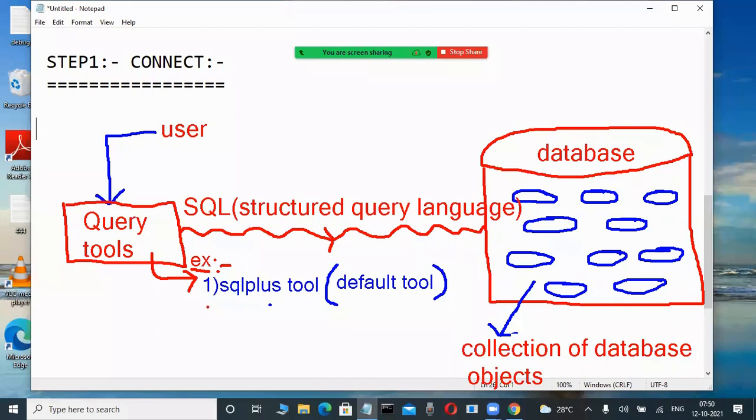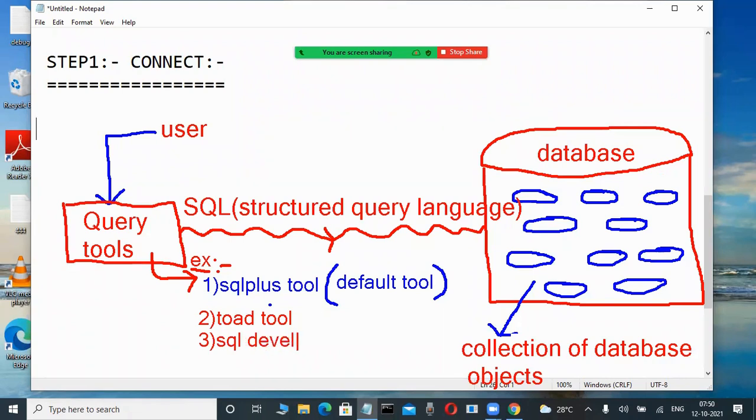Oracle Corporation does not give those tools in the Oracle installation. Now what are the explicit tools? Just names, idea, purpose. Otherwise pirated software is there, you can install it. If you require those tools, yes, you have to install them. That is easy. Later these tools you will also become familiar with. Toad is a tool, and Oracle Corporation does not give that tool. Now this is a GUI tool. If you are interested to load it explicitly, load it, not a problem. Now here, another tool is there. SQL Developer is a tool.